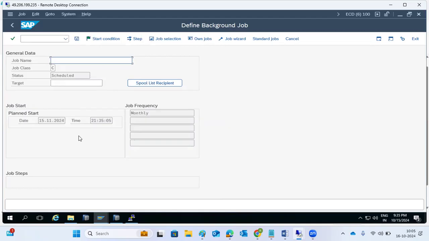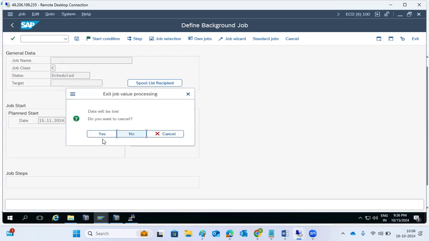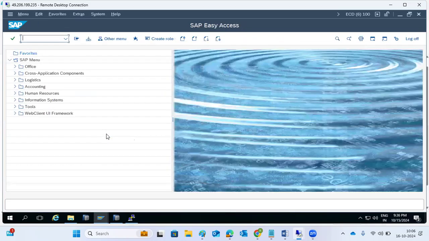Some of our requirements are not possible in the SM36 standard one. At that time we have to take an external job scheduler, which will fulfill our requirement. If you take external schedulers, they handle alternate days and all such requirements, because they gather all our requirements and then develop a scheduler tool, like Redwood. Multiple tools are developed and released into the market, then we can use them, and they link to SAP. That's the customer requirement, you mean to say? Yeah, that's the customer requirement. Okay.